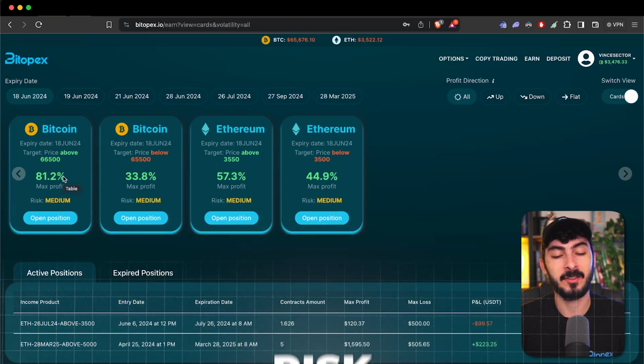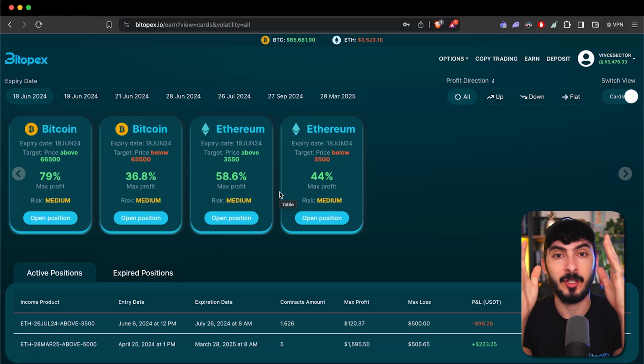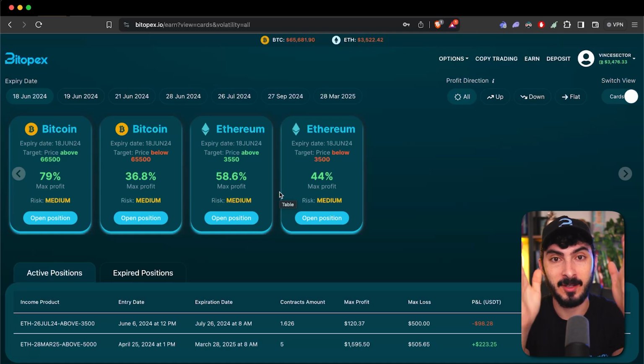So for the target price, it says right here, it is as simple as that. If you believe Bitcoin in this case will be above 66,500, then you go for this one. By anything tomorrow as the time I'm recording this, or yesterday as the time you're seeing this, if you believe Bitcoin will be above this price, you open this position and you will make 79% of what you deposit. So let's say you deposit $100 and it goes in your favor, you get that $100 back plus $79. So very, very good ROI right here.